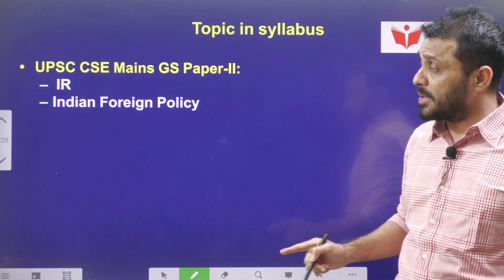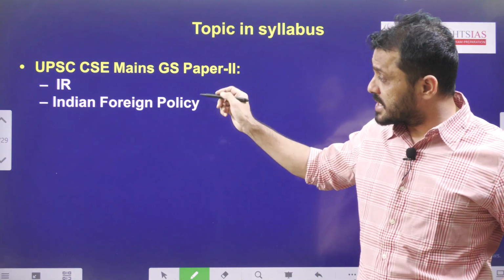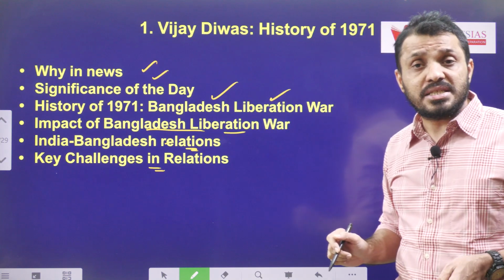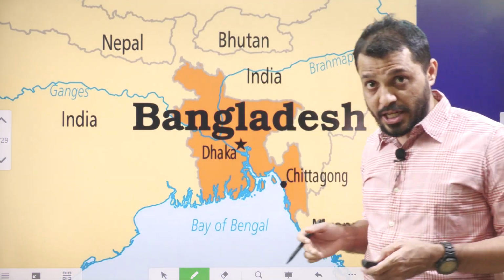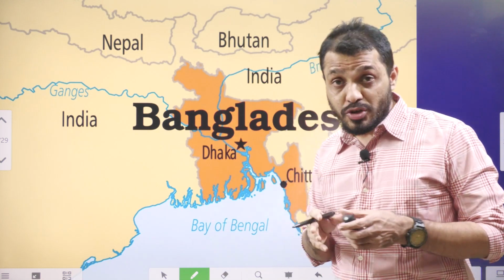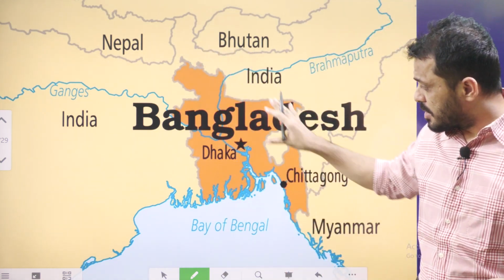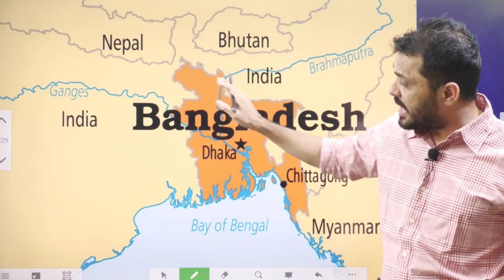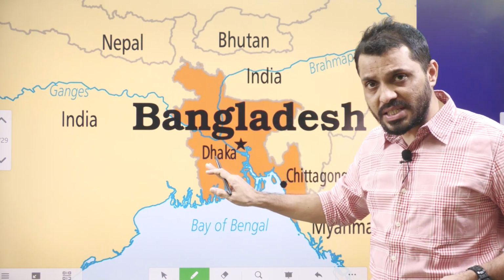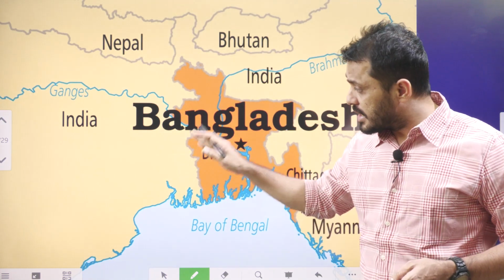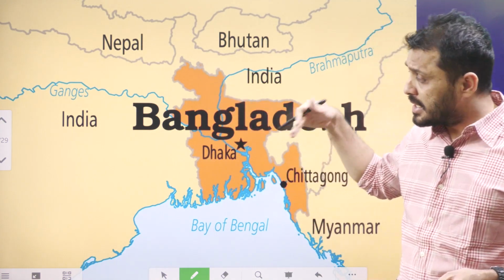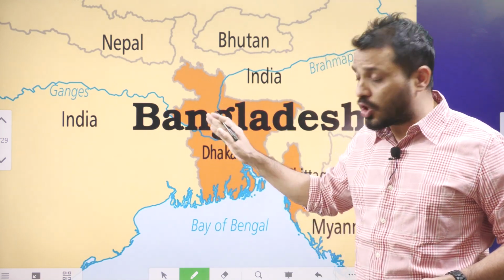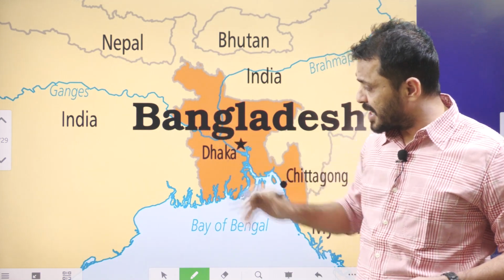Regarding the syllabus mapping, this topic is related to UPSC Mains General Studies Paper 2, International Relations, as well as Indian Foreign Policy. As we are discussing India-Bangladesh relations and the Bangladesh Liberation War, first you have to understand that Bangladesh shares the longest land border with India. That means there is obviously a lot of significance to India regarding the border and relations with Bangladesh. Many states share a border with Bangladesh.